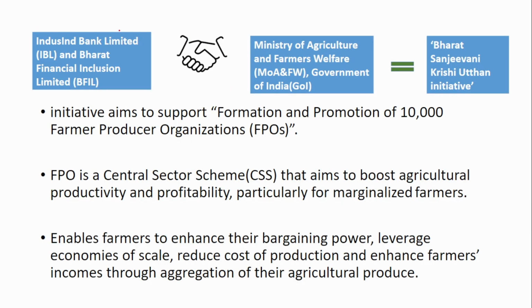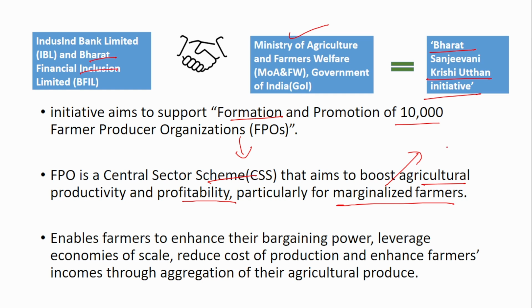Next, IndusInd Bank Limited and Bharat Financial Inclusion Limited have partnered with the Ministry of Agriculture and Farmers Welfare to launch the Bharat Sanjeevani Krishi Uttan Initiative. This initiative aims to support the formation and promotion of 10,000 farmer producer organizations. This FPO scheme is a central sector scheme that aims to boost agriculture productivity and profitability, particularly for marginalized farmers. Marginalized farmers own very small hectares of land.